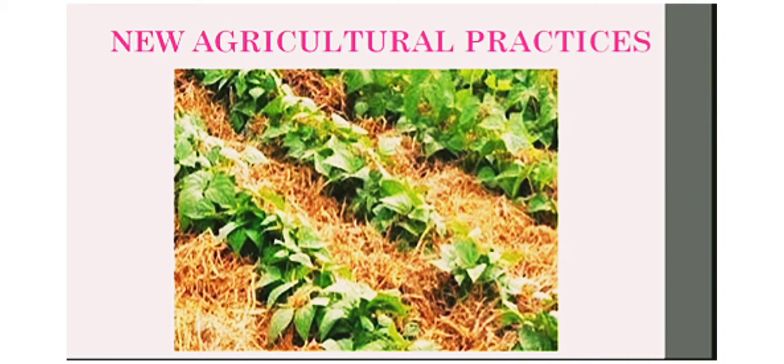We have mulching. In this method, a bare ground is covered with organic matter such as straw. Covering of the soil helps in retaining the moisture and reducing growth of weed in soil. Then we have fallowing. In this method, land is allowed some rest to replenish naturally and gain its fertility back.